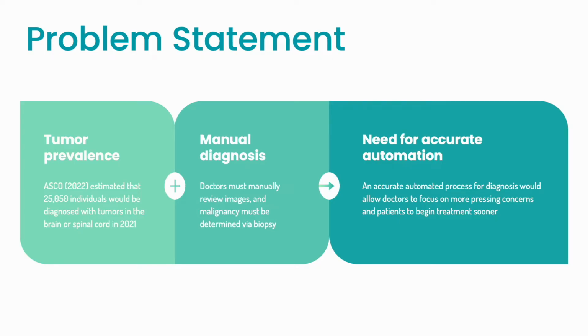For some background information, the problem statement is fairly straightforward. The American Society of Clinical Oncology estimated that roughly 25,000 individuals will be diagnosed with either brain or spinal cord tumors in 2021 alone. This prevalence, combined with the current diagnosis process, which requires doctors to manually review images from MRIs or CT scans, really emphasizes a need for accurate automation. The most pressing thing this would address is faster diagnosis and patients' ability to begin treatment sooner. This could be completely game-changing, especially for the more aggressive types of tumors.